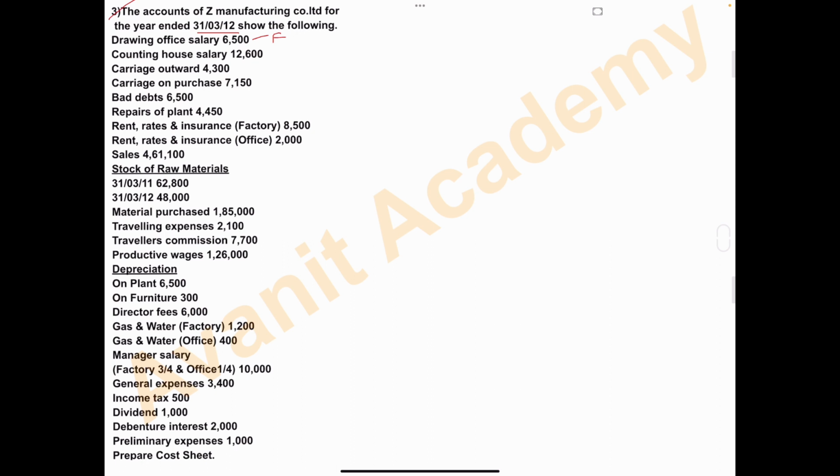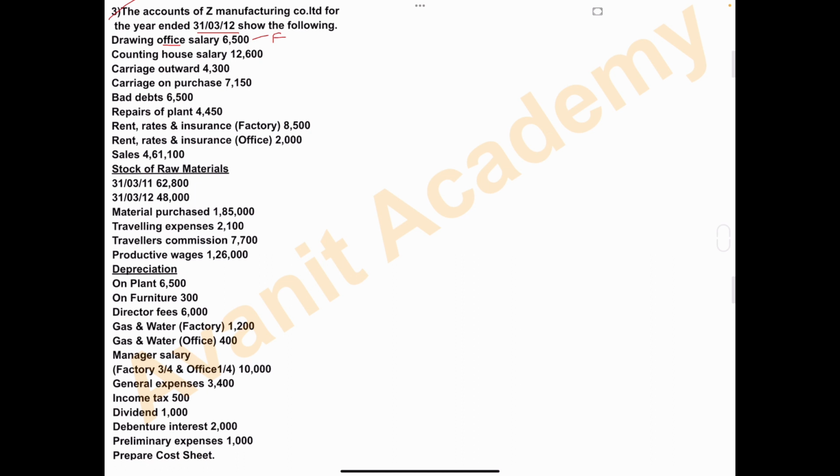Salary paid to the workers who are engaged in drawing the production chart or the production plan. So this drawing office salary we have to take under the head factory overhead. Don't get confused by this word office. Drawing office salary means we have to take under the administrative overhead? No, drawing office salary we have to take under the head factory overhead because the salary is paid to the workers who are engaged in preparing the production plan or production chart. So this one we have to take under the head factory overhead.